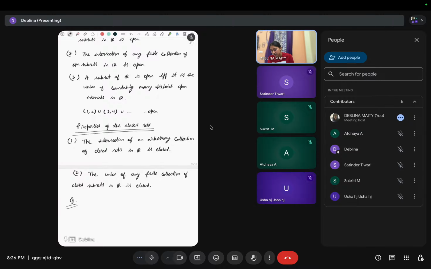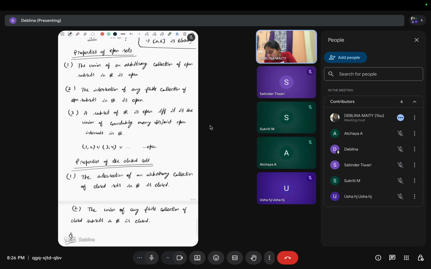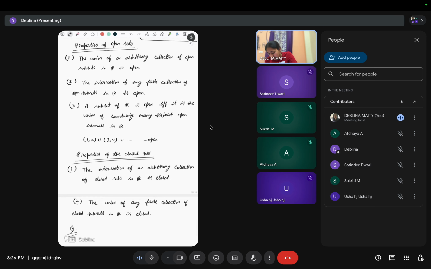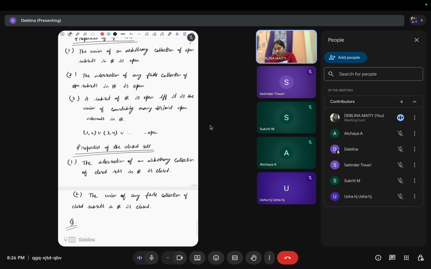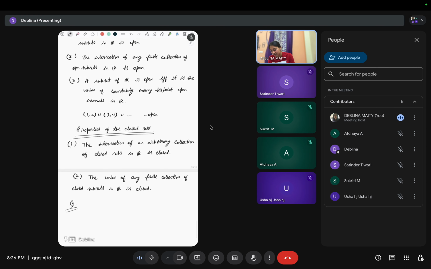So we have to give an example to discuss this situation: an arbitrary intersection of open sets is not open, and also an arbitrary union of closed sets is not closed. Okay, I'll give the example. Suppose I_n is the interval (1 minus 1/n, 1 plus 1/n).